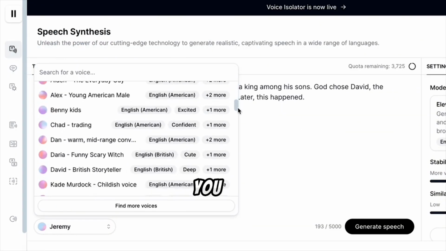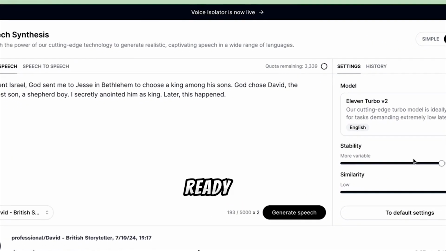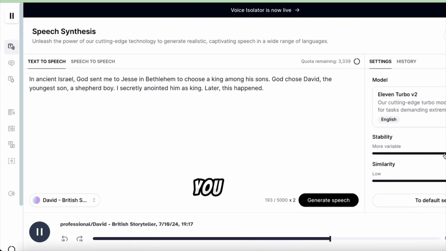Now, select the voice you added to the voice library from here. Adjust the settings if needed and click Generate. In just a few seconds, your voiceover will be ready. Listen to it and download it if you like it.